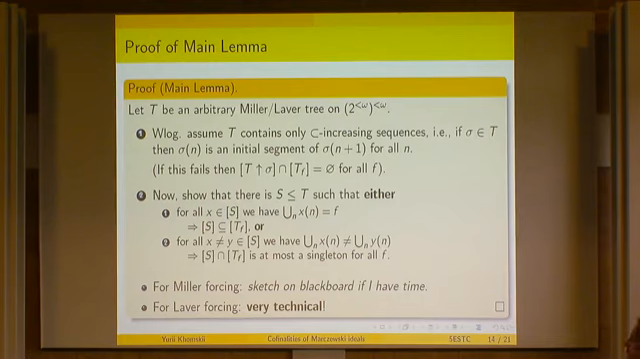Now, I was thinking that if I have time, I might sketch a few more things on the blackboard, but I guess I don't. So I'll skip the rest of the proof. It can get quite technical. Actually, for Miller forcing, it's not too hard. For Laver, it gets very technical. Some careful fusion. Essentially, it's a fusion. For Laver, it's essentially a fusion as well, but it's much more technical.